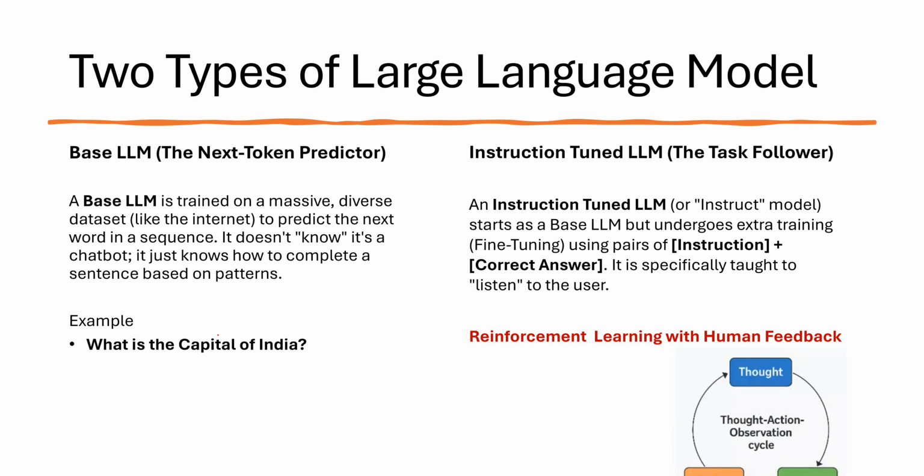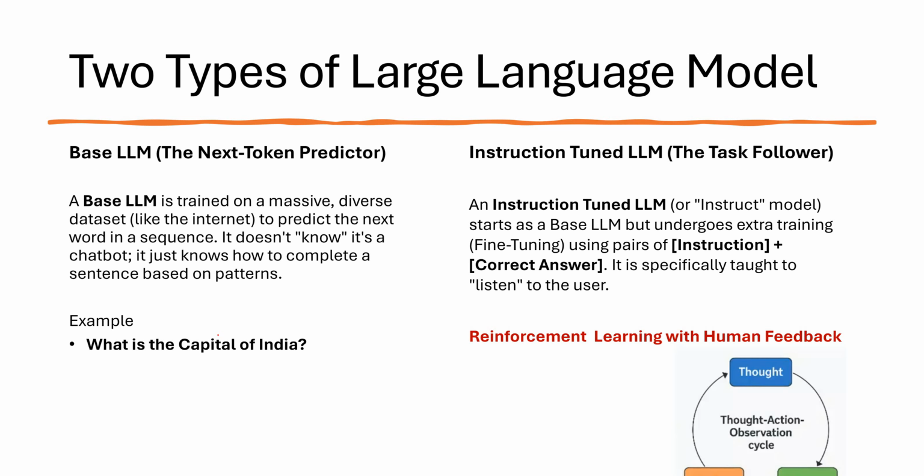This works on reinforcement machine learning. Everyone who knows machine learning knows this. Reinforcement learning with human feedback, we call it RLHF. RLHF is fine tuning using pairs of instructions and correct answers. Specifically, it listens to the user and follows the commands.